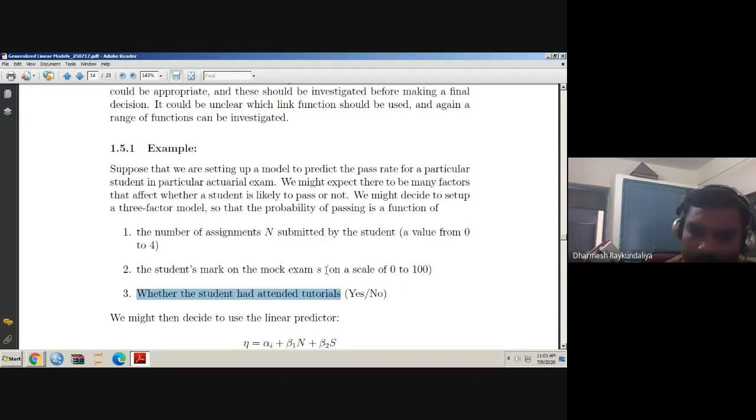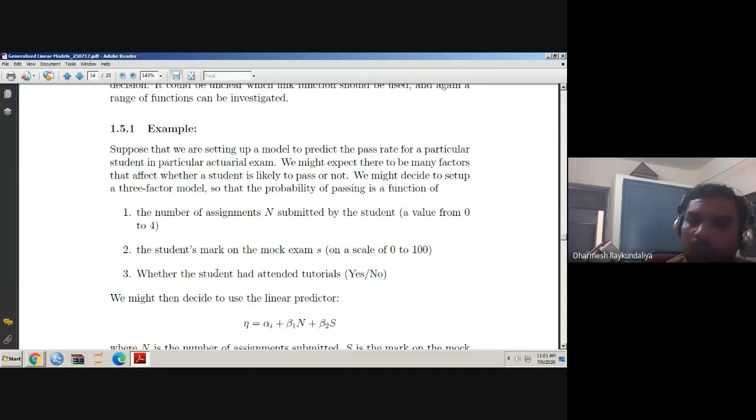The marks of the mock exam, capital S, is also a quantitative variable because it is measured from 0 to 100, and whether the student has attended the tutorial, yes or no, is a categorical variable.